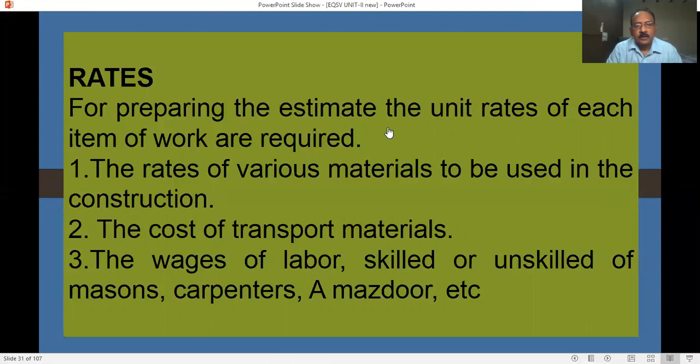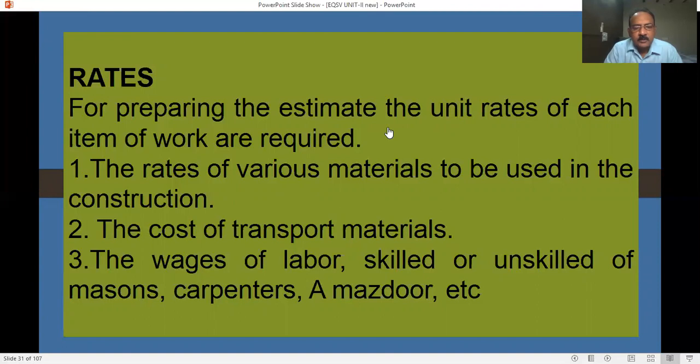And we should know the rates of various materials to be used in the constructions. What are the materials required for the constructions? Basically in RCC structures we have cement, sand, aggregates, bricks, admixtures, wood or aluminium, flooring, maybe tiles, marble, granite. So we should know ceiling and finishing. These are various types of materials we should know.